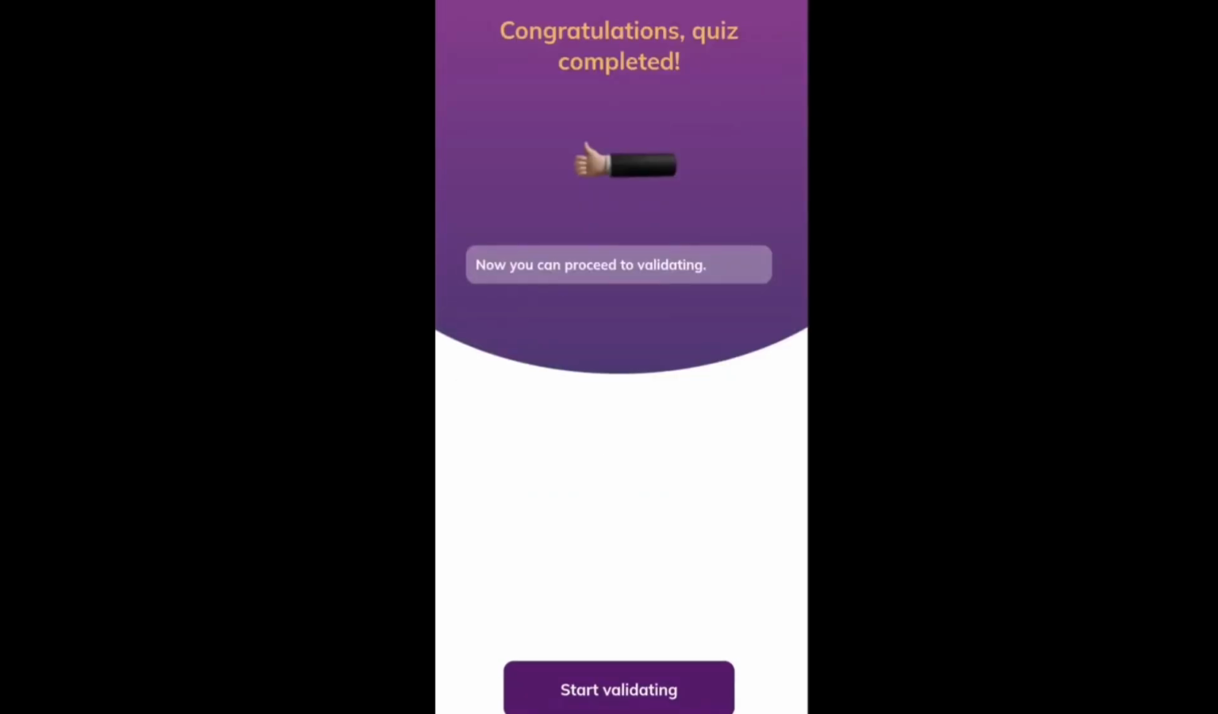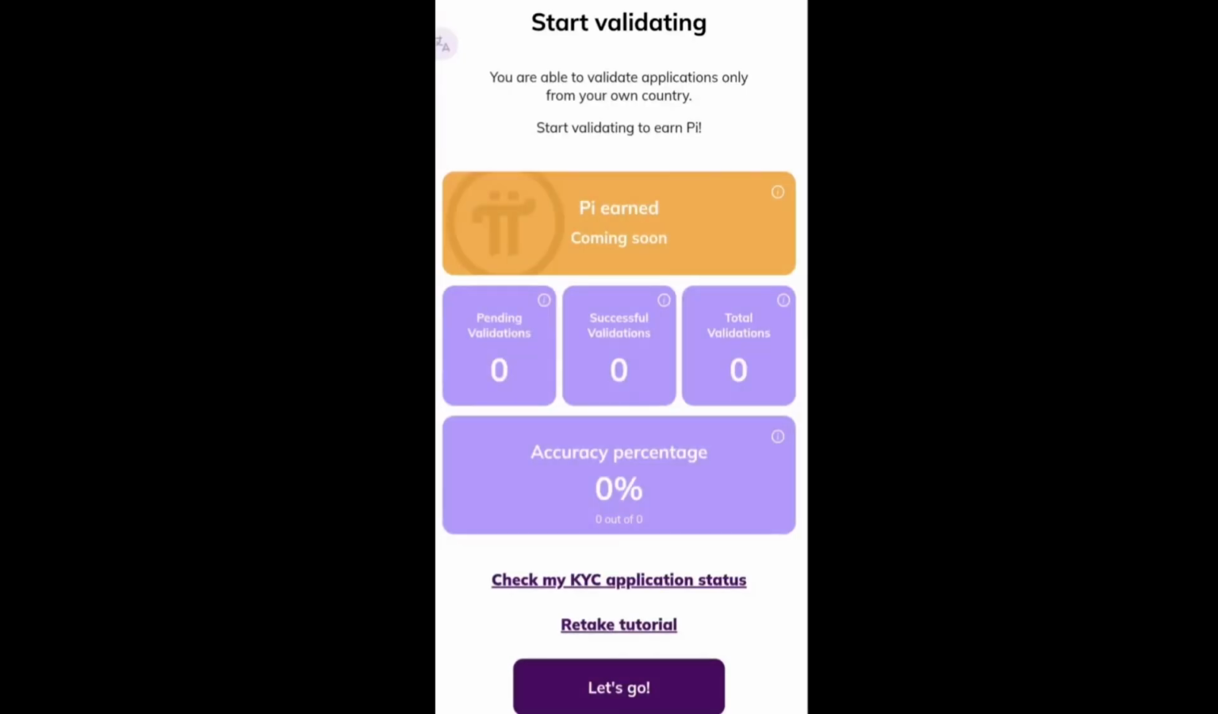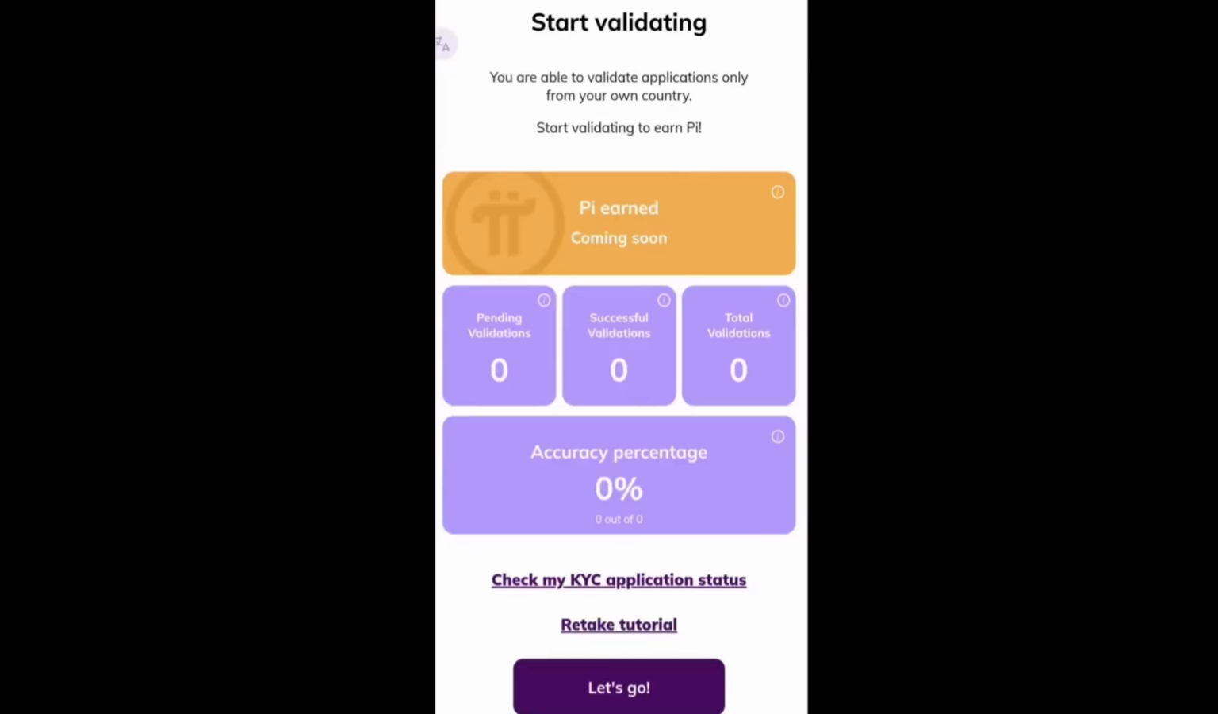Once you click on the submit option, you can start the validator's work and start earning some extra Pi coins. The number of documents you validated will show on that page only, and it will also display the Pi rewards that you receive.